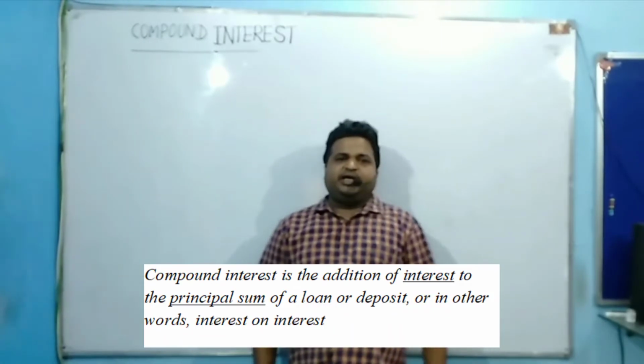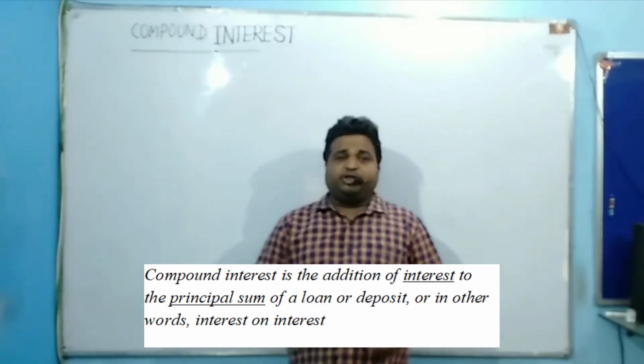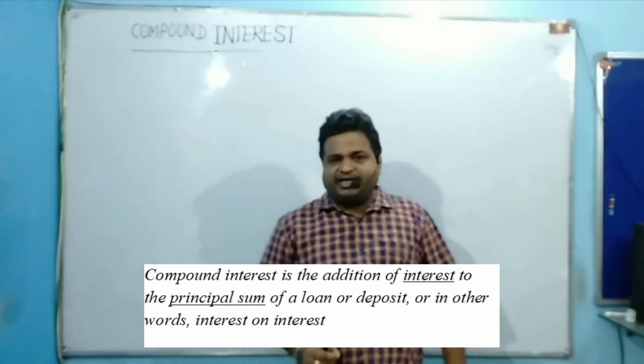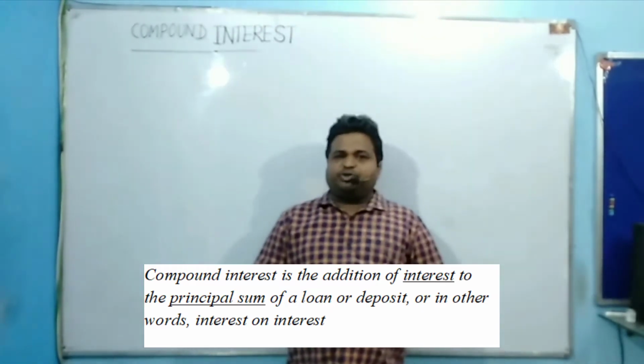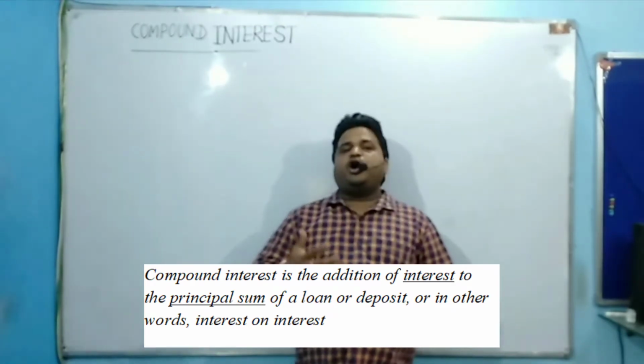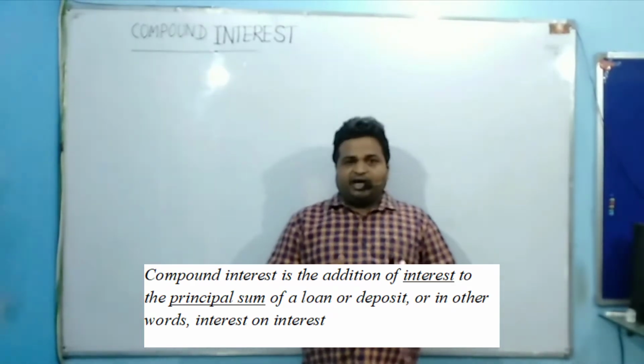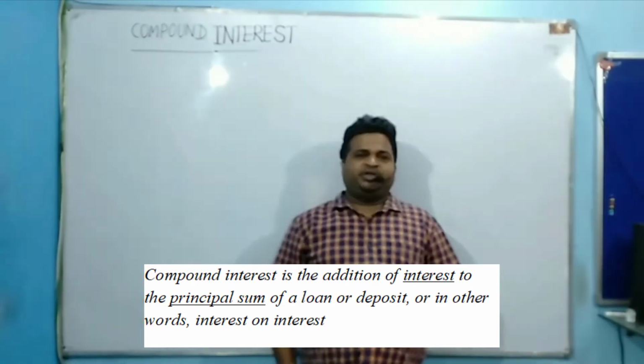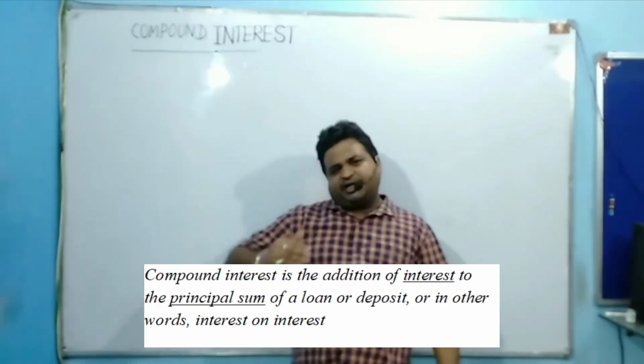Compound interest is the addition of interest to the principal sum of a loan. I repeat again: compound interest is the addition of interest to the principal sum of a loan or deposit. Or in other words, you can say that it is interest on interest. This is a short definition. It is interest on interest.